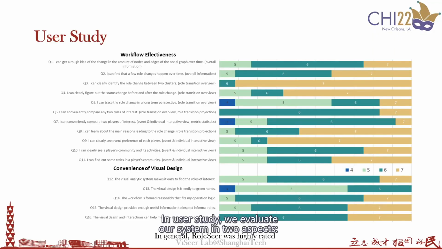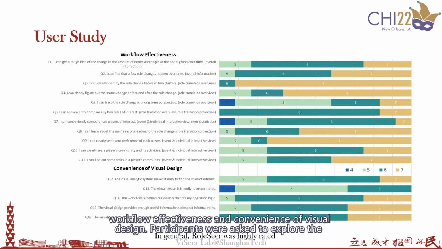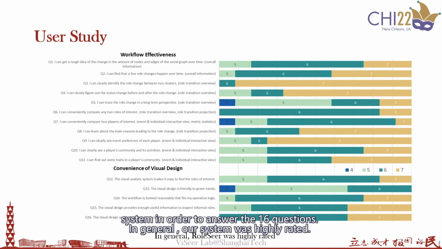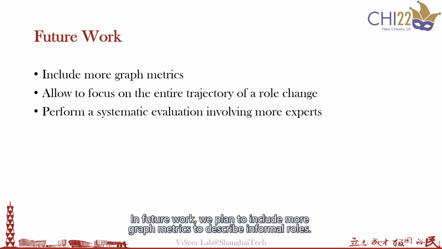In the user study, we evaluate our system in 2 aspects: workflow effectiveness and convenience of visual design. Participants were asked to explore the system in order to answer the set questions. In general, our system was highly rated. In future work, we plan to include more graph matrices to describe informal roles. Thanks for listening.